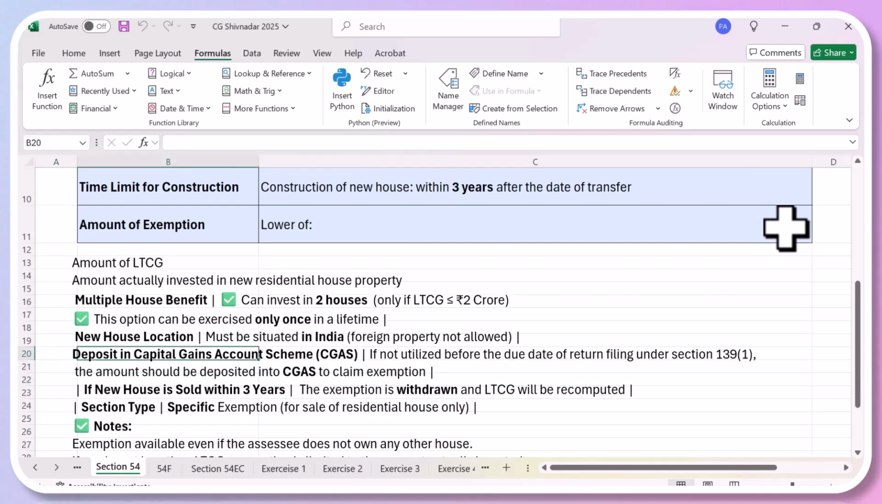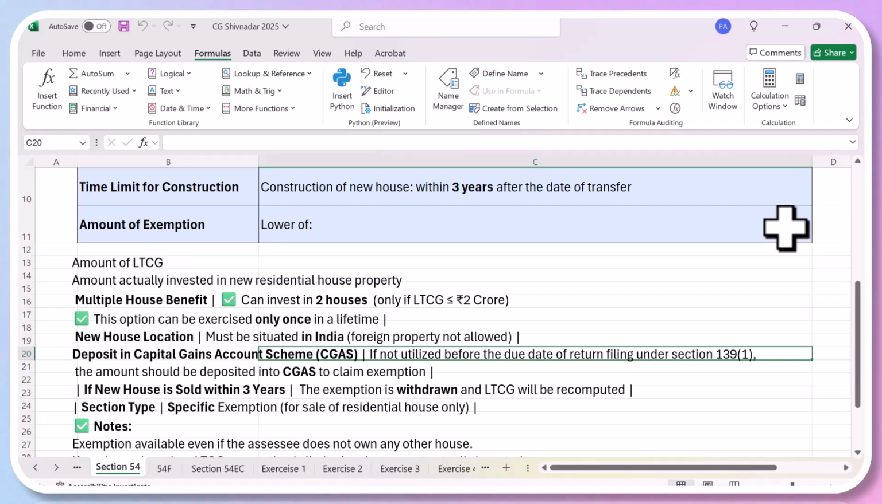You go to a post office or a bank and deposit this money under the capital gains account scheme, and you can utilize this as and when you require to make a payment for buying a new house. And this should be done before filing your tax return. Now, suppose you have made a capital gain this year, and the filing date is say 31st of July 2025. So you must put the entire amount of capital gains under this account before filing your return. The last date of filing the return for most of us is 31st of July.